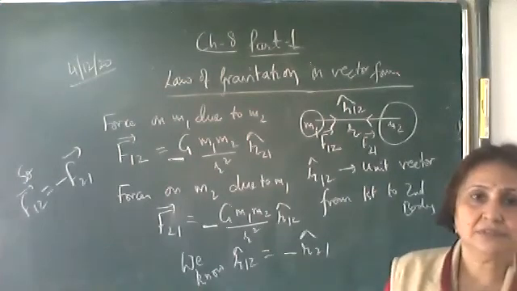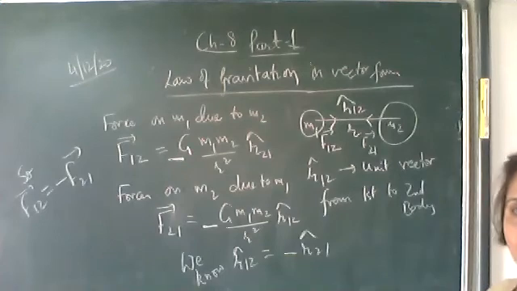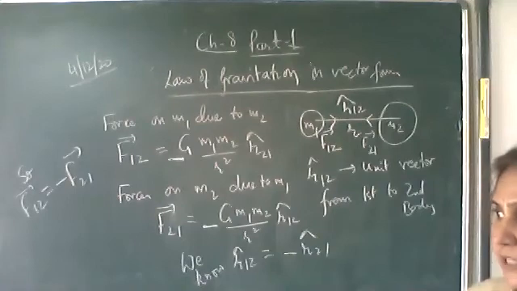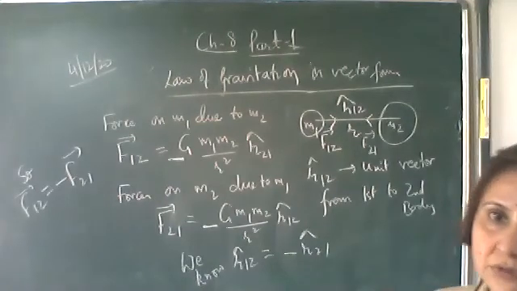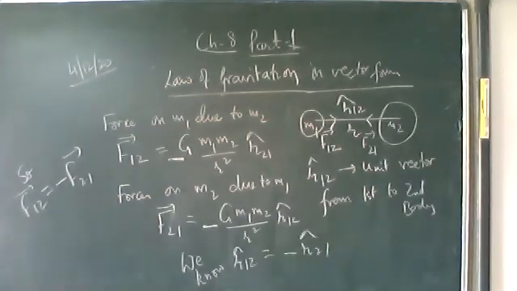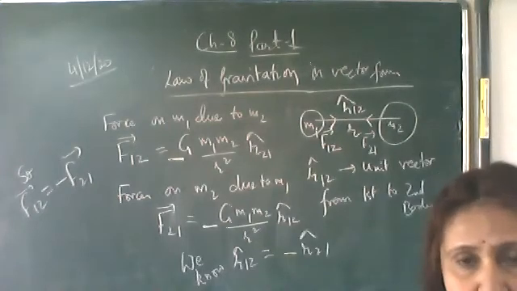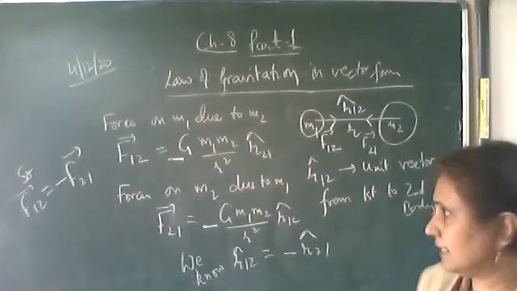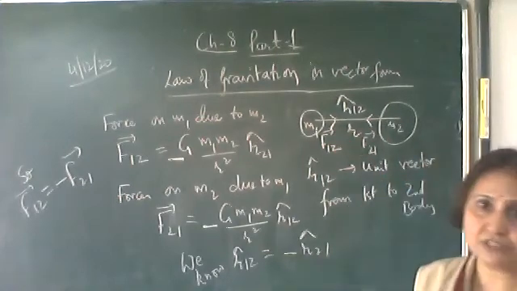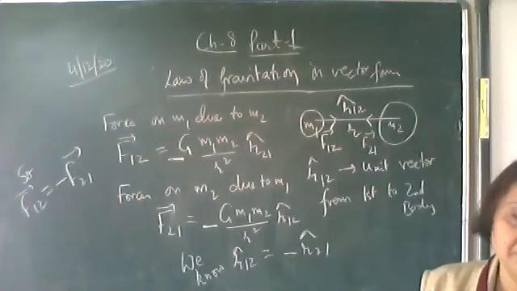Write down, hence gravitational force obeys Newton's third law of motion. What is Newton's third law of motion? That is, the two bodies are attracting each other with equal magnitude of force, but in the opposite direction. As you can see here, the direction is opposite. So this way we have written in the vector form.